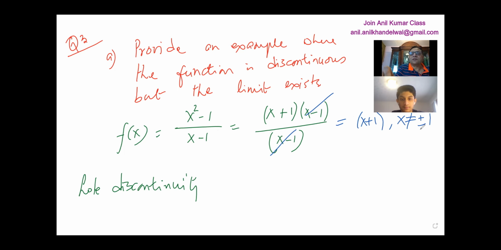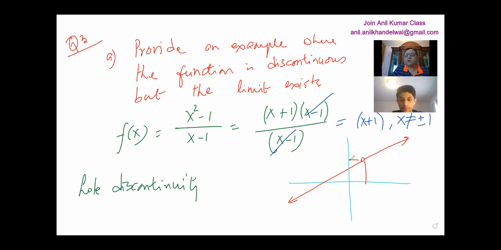Right. And in this function, you can always draw a line at x plus 1, with a discontinuity at 1, because that factor cancels, right? So it is like this.